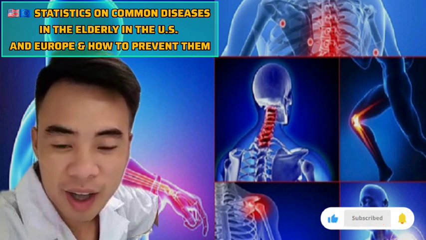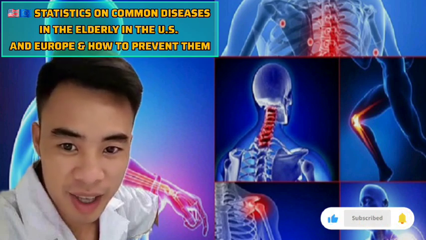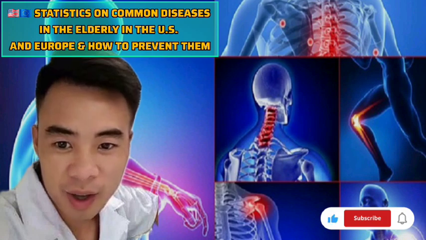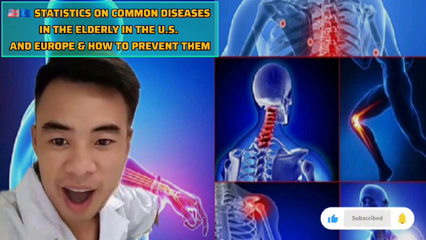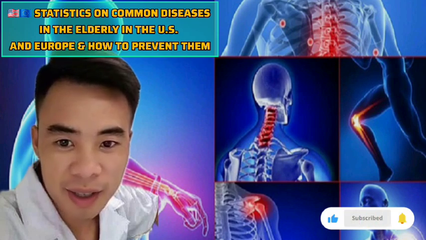9. Cancer. US: 60% of cancer cases occur in people aged 65 plus. Europe: similar rate, 55 to 60%. Most common types: colorectal, lung, prostate, breast.